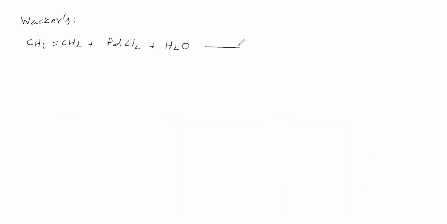Then the catalyst is cupric chloride, in an acidic medium. What is the product we are getting? Acetaldehyde is the product. Palladium chloride is converting into palladium and HCl. Here, how the reaction takes place, we'll see. One nitrogen is going to this place, one oxygen coming to this place. That is the product we are getting.